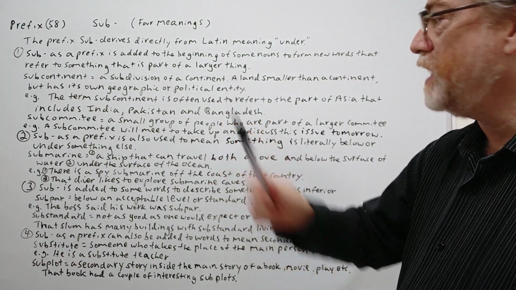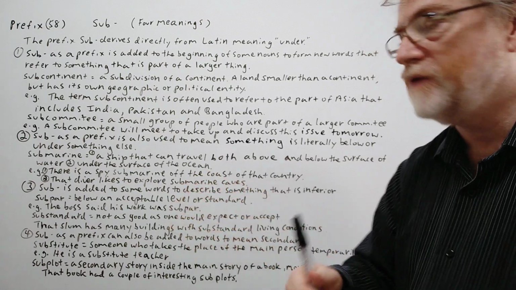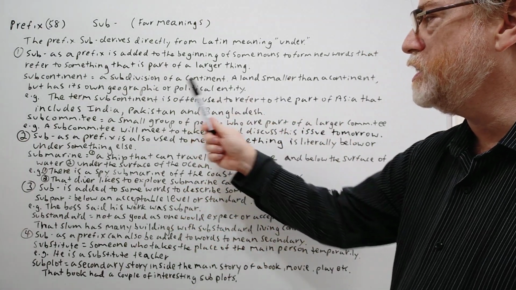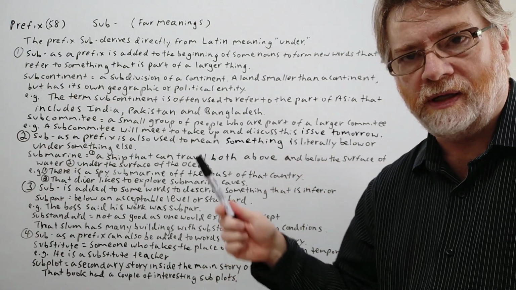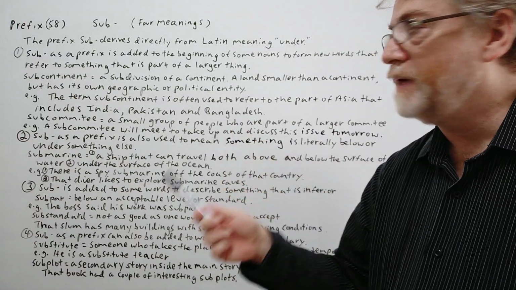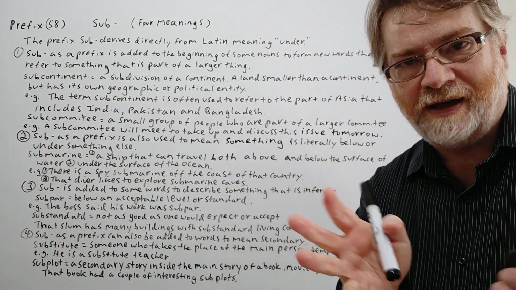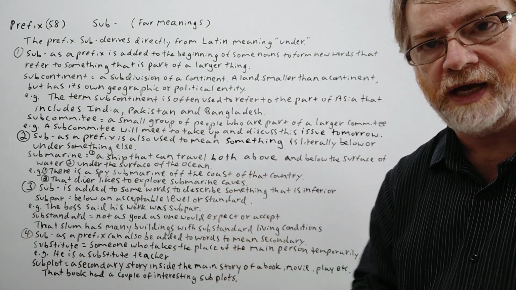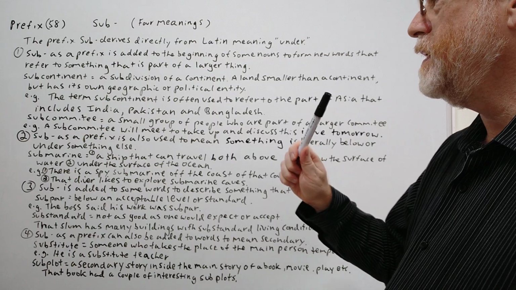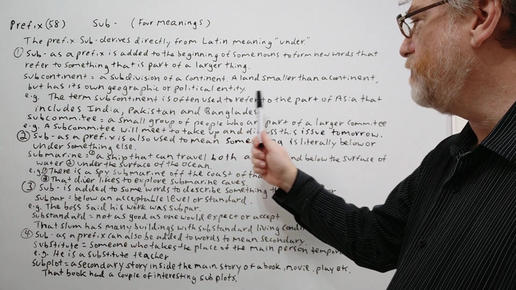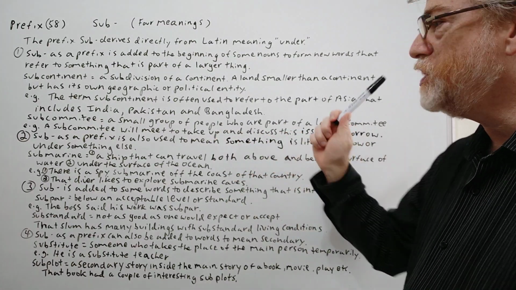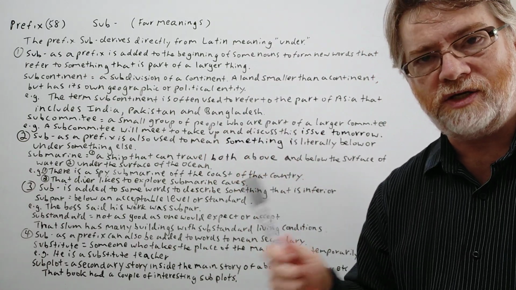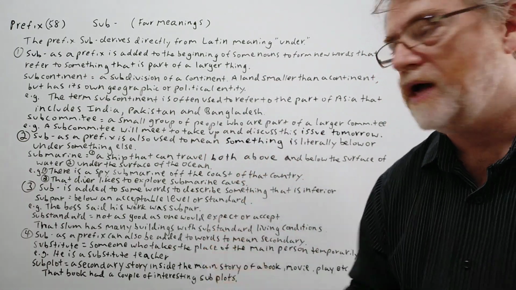A subdivision of a continent, so a smaller part of a continent, a land smaller than a continent but has its own geographic or political entity, basically. So it's on its own as well. It might have some of its own government, controls itself. The term subcontinent is often used to refer to the part of Asia that includes India, Pakistan, and Bangladesh. So this is an example of subcontinent.